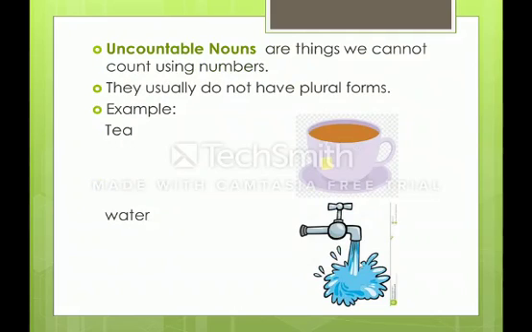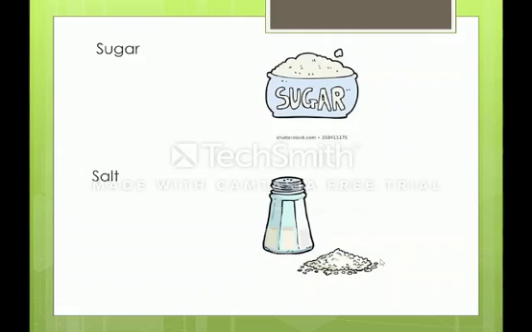Now coming to the next category, that is uncountable nouns. Uncountable means we cannot count. So uncountable nouns are things we cannot count using numbers. They usually do not have plural forms. For example, can you count tea? Can you count water? Can you count sugar? Can you count salt? No, we cannot count tea, water, sugar, salt.